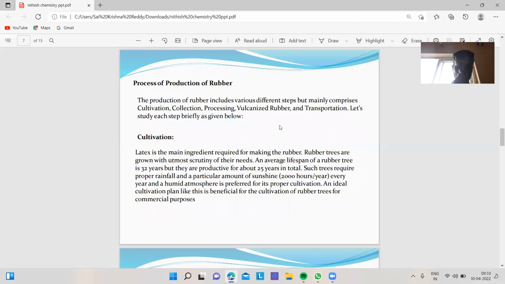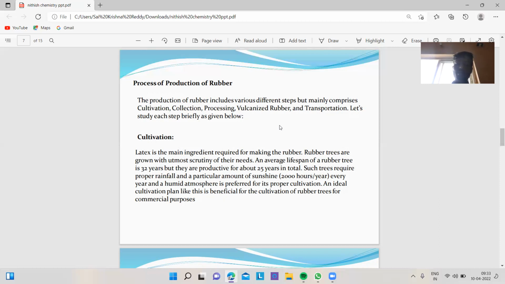Process of production of rubber. The production of rubber includes various steps, but mainly comprises cultivation, collection, processing, and transportation. Let's study each step briefly as given below. Cultivation. Latex is the main ingredient required for making rubber. Rubber trees are grown with utmost scrutiny of their needs. An average lifespan of a rubber tree is 32 years, but they are productive for about 25 years in total.